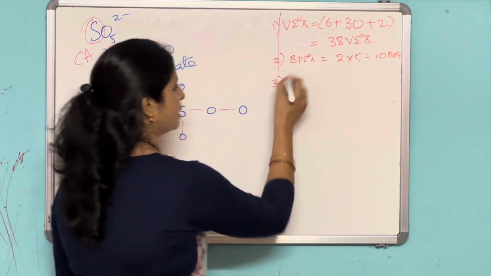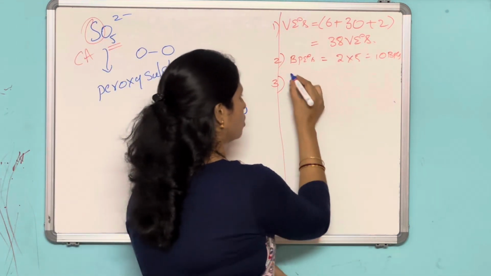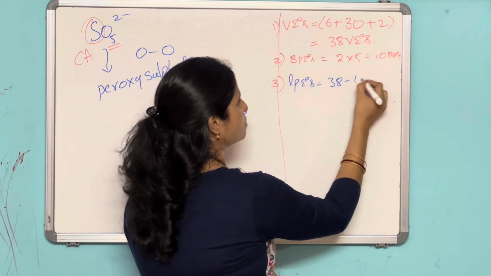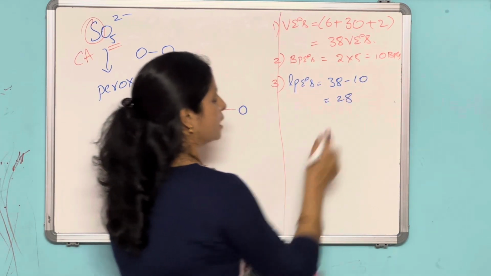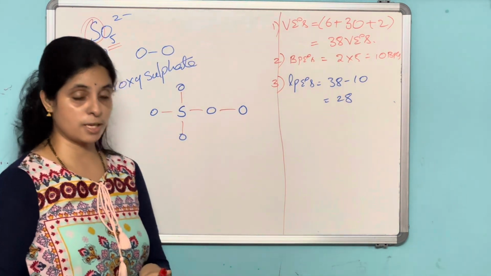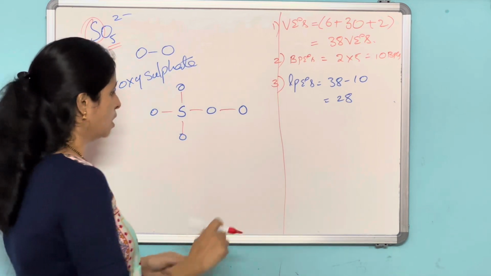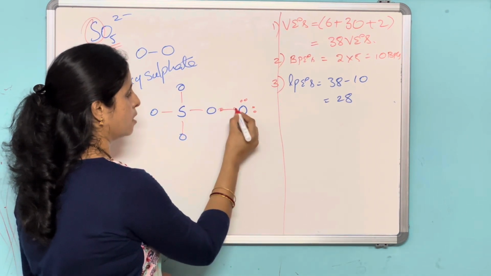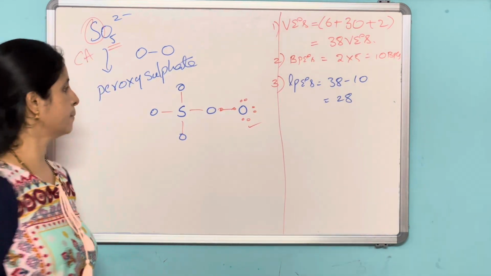Next, the third step, the lone pair of electrons. Lone pair of electrons is equal to valence electrons minus bond pair of electrons, which is 28. Now you start sharing these 28 electrons starting from the corner atoms. 1, 2, 3, 4, 5, 6, 7, 8, octet of this one satisfied.